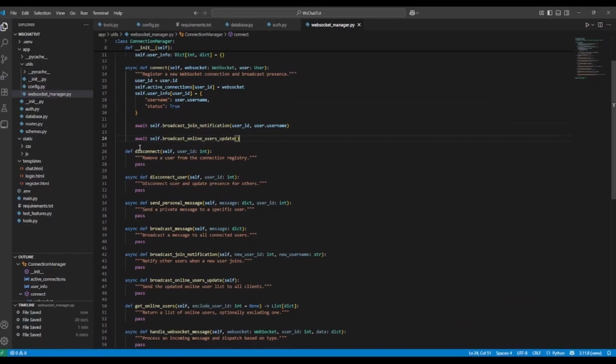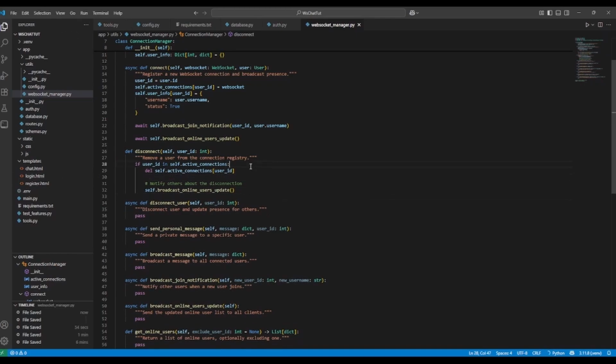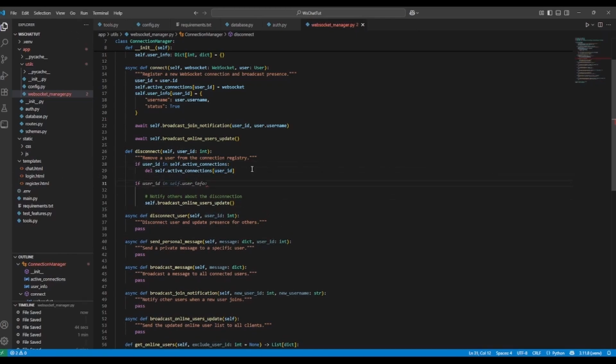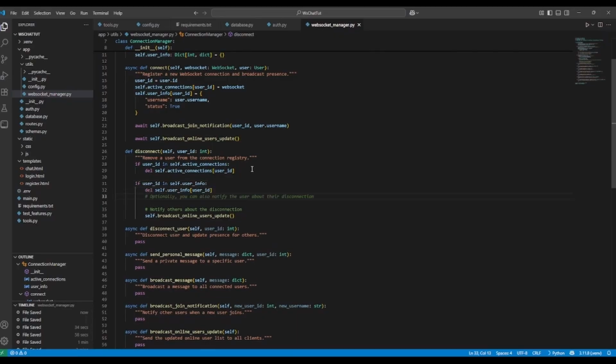And then the disconnect. So this is going to remove them from the connection registry, but it's not actually going to disconnect them. So we'll do, if user ID is in self.active_connections, then we need to go ahead and delete. We'll do this separately. So then we'll delete the active connection at the user ID. We'll do another check here to delete from the other dictionary. So if user ID is in self.userinfo, then we will go ahead and delete it from there as well. And then we're going to return None.